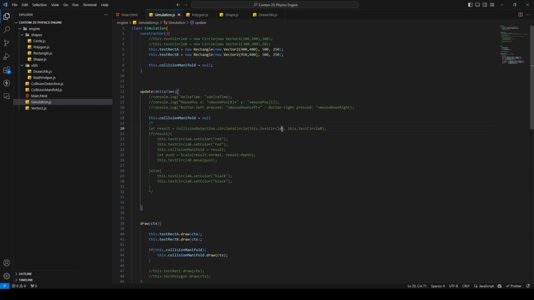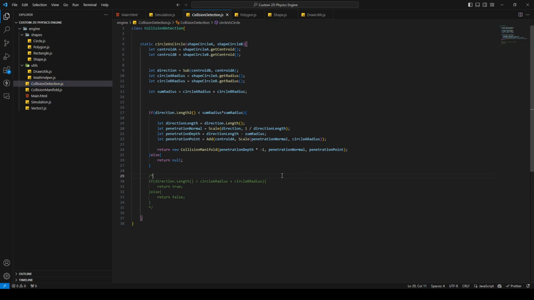Okay, and then let's jump to the collision detection class, and here we're gonna create our polygon versus polygon method. It's gonna be almost the same as this one.